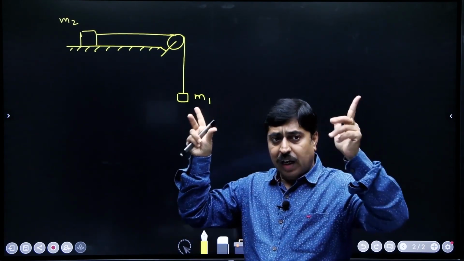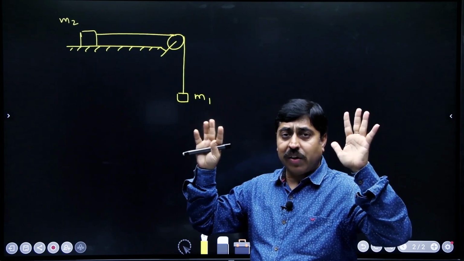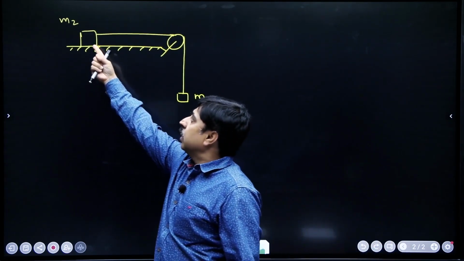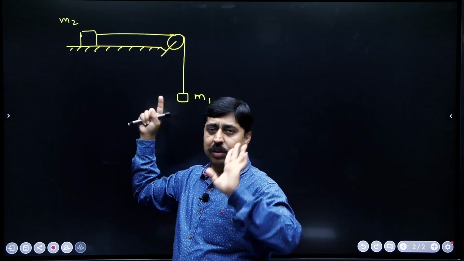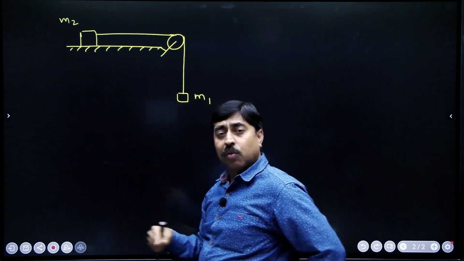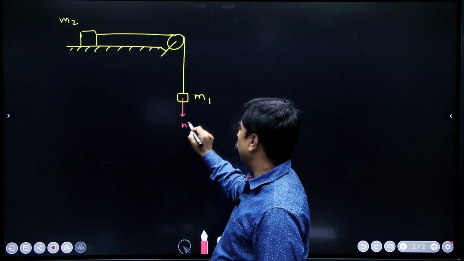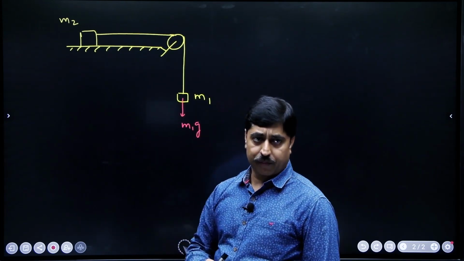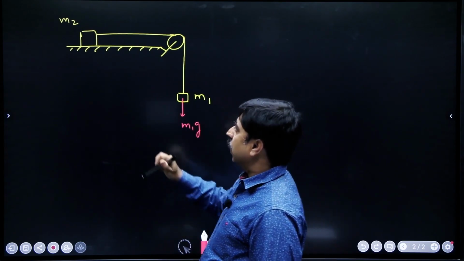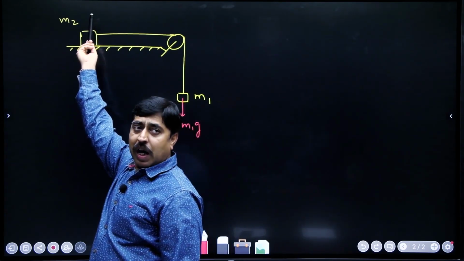Now, again thinking like that, what is the net force that is trying to run this system? System means system of two blocks. Just think about system of two blocks. This is a train. Which force is trying to run this train? The answer is this weight force is trying to run this train, right? The forces acting on this block are like this.